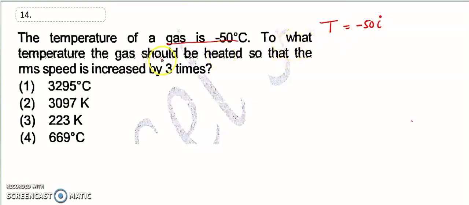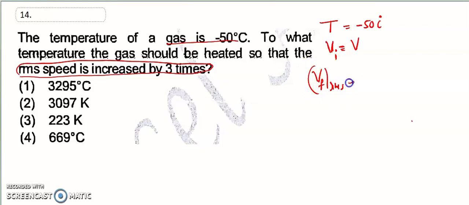To what temperature should the gas be heated so that the RMS speed increases by 3 times? Let us take the initial RMS speed as V. Then we need the final RMS speed.